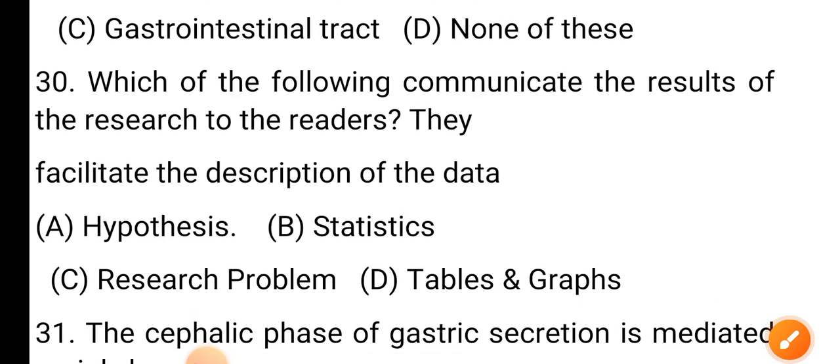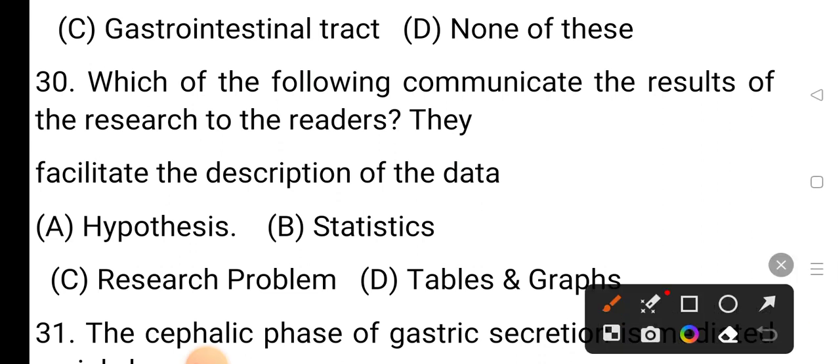Question number 30. Which of the following communicates the results of the research to the readers? They facilitate the description of the data. Option A is hypothesis. Option B is statistics. Option C is research problem. Option D is tables and graphs. The correct answer is option D, tables and graphs.